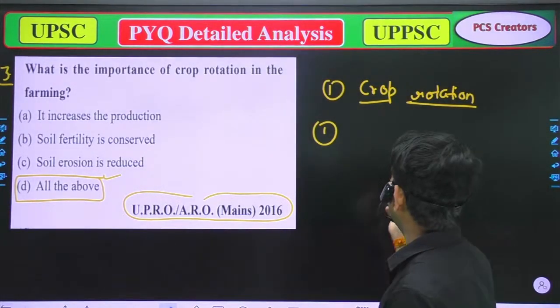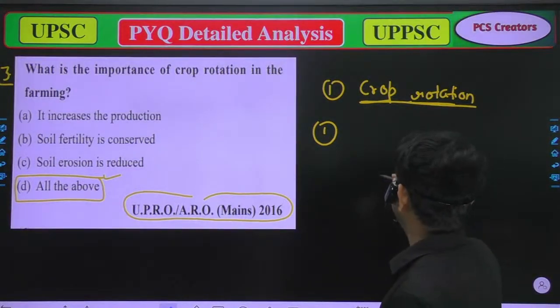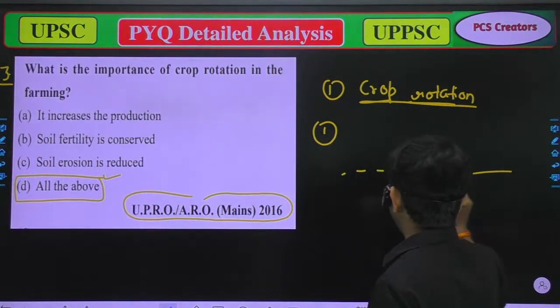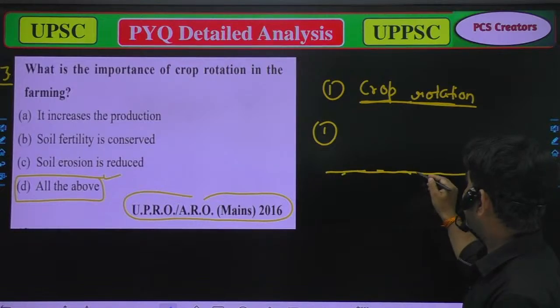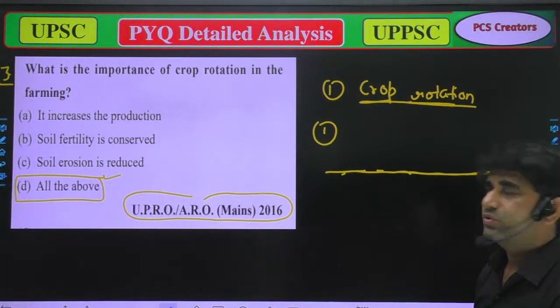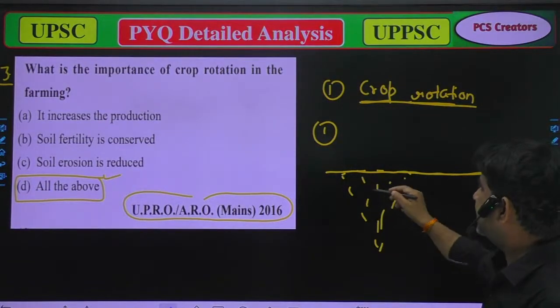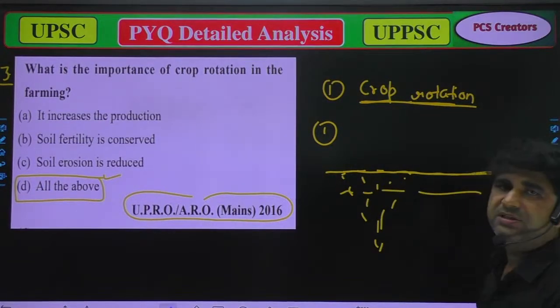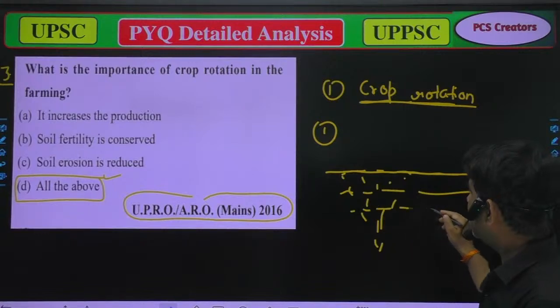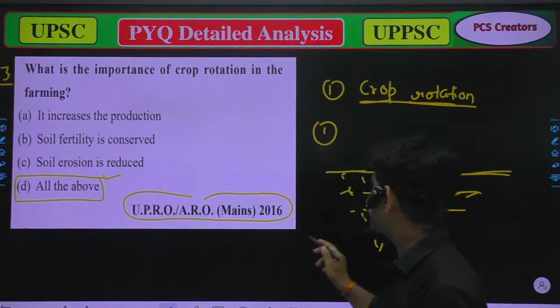Why are crop rotations important? Suppose this is our agricultural soil layer, and as we know, it has nutrients. Its upper layer has nutrients, and the lower layers also have nutrients.